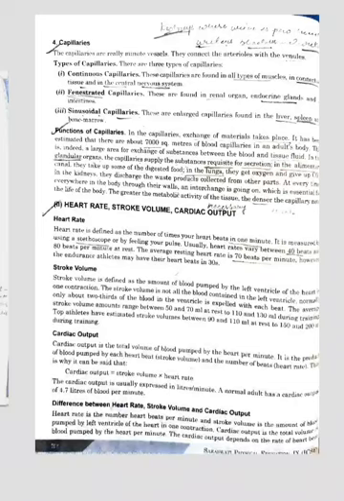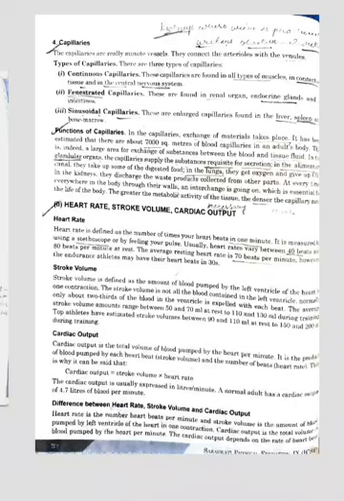Second is the fenestrated capillaries. These are found in renal organs, endocrine glands and in the intestines. Then third is the sinusoidal capillaries. These are enlarged capillaries found in the liver, spleen and bone marrow. And what is a renal organ? Means kidneys, where urine is produced, in this bladder or urethra वगैरह.